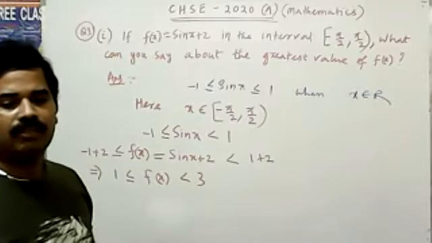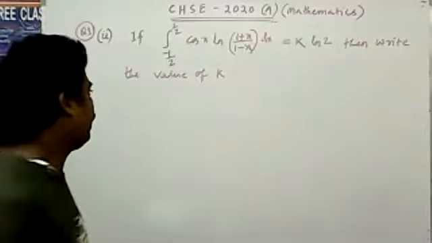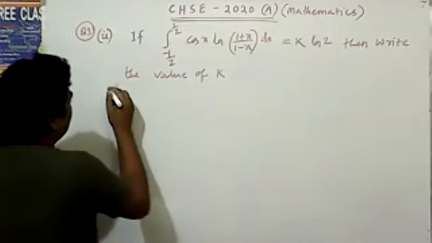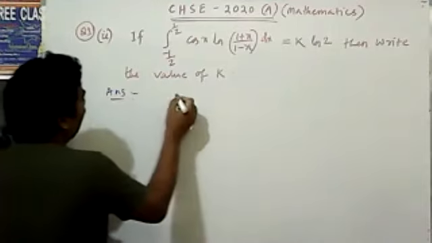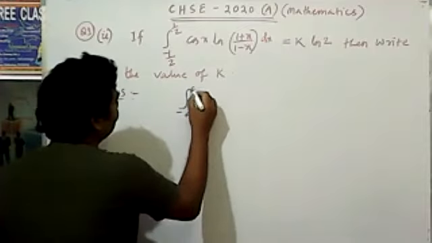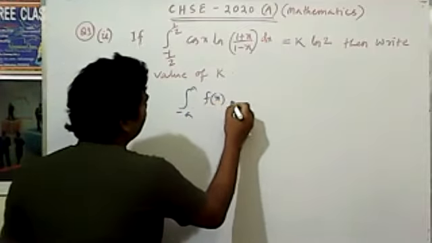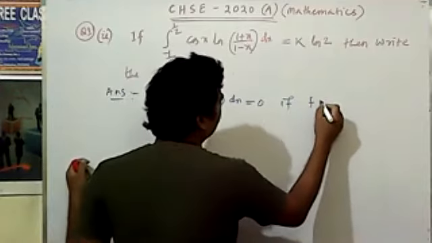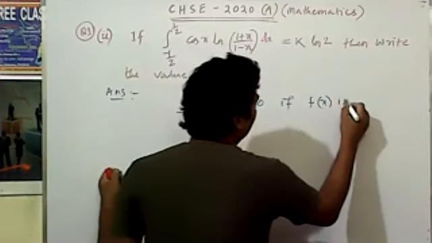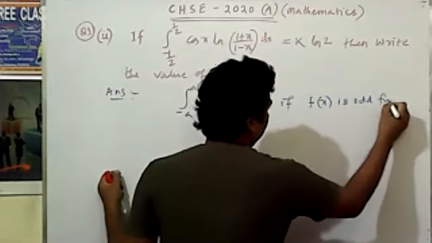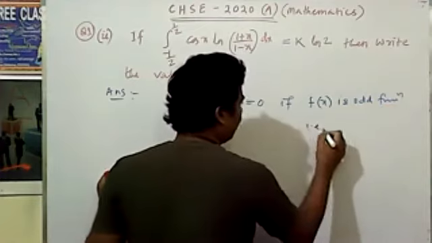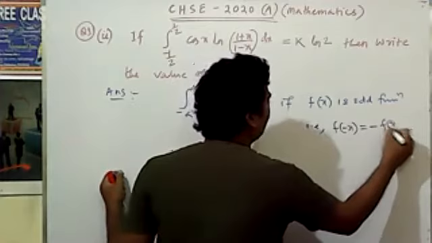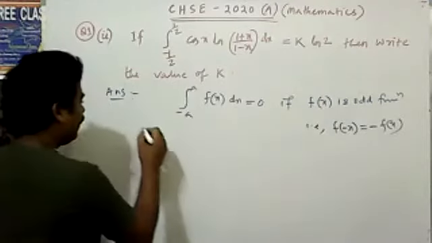Then comes the second bit. What will the answer be? Here we know that the integral of f(x) dx from minus a to a is equal to 0 if f(x) is an odd function, that means f(-x) is equal to -f(x).